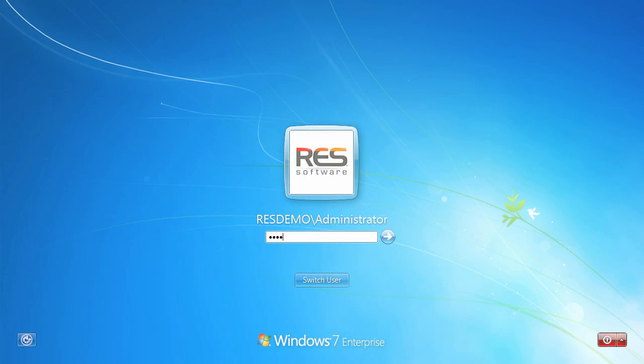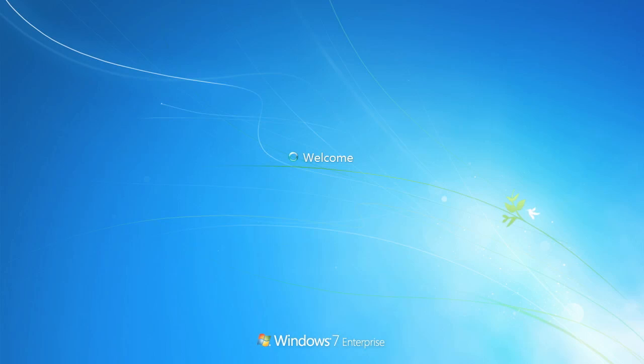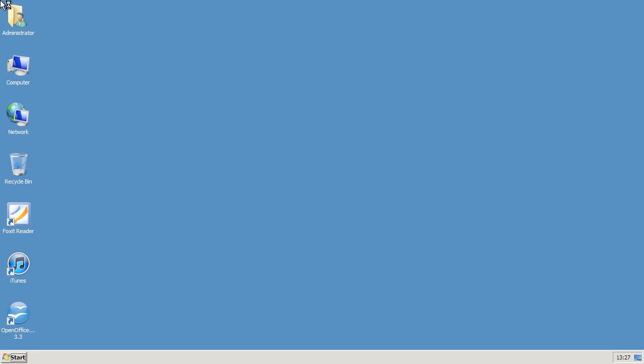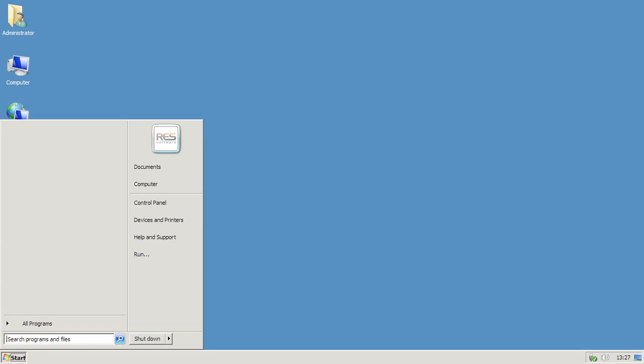Now let's flip to a workstation and log on to check that the software has been successfully installed. Perfect, OpenOffice is there and ready for use.